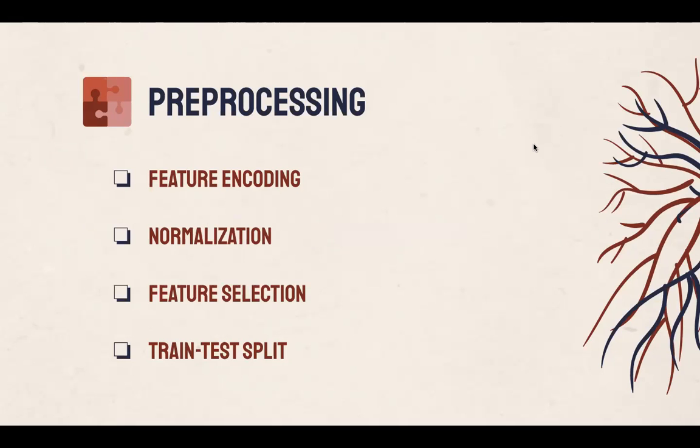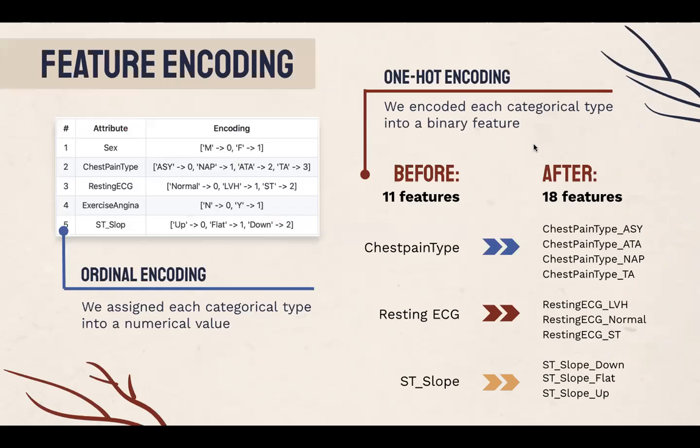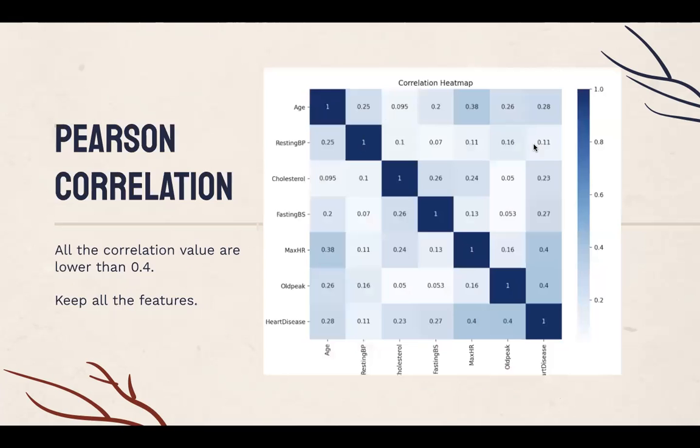So here is our data pre-processing work. We use two different encoding methods to transform categorical data to numerical. We first use ordinal encoding, which assigns each categorical data to a numerical value. And then we used one-hot encoding, which transforms each categorical data into a binary feature. Before, we had 11 features; after one-hot encoding, we have 18 features.